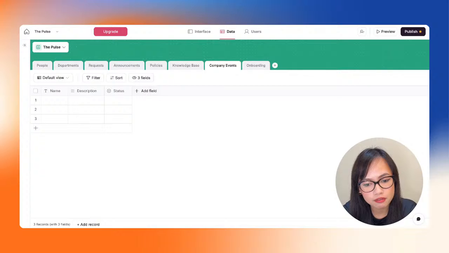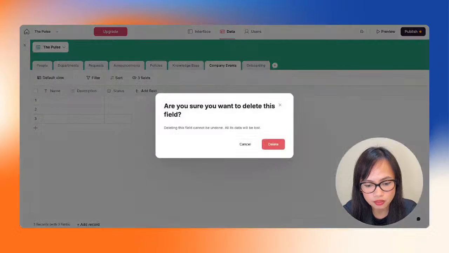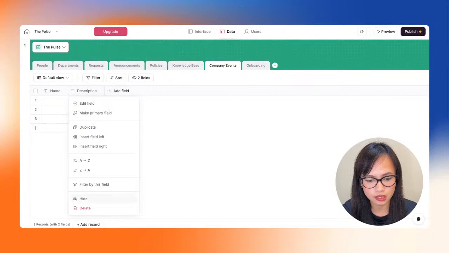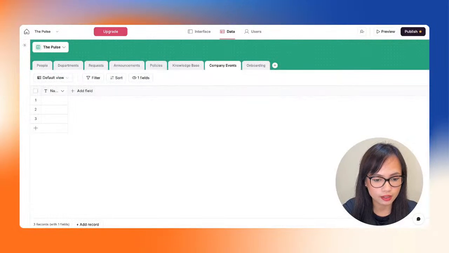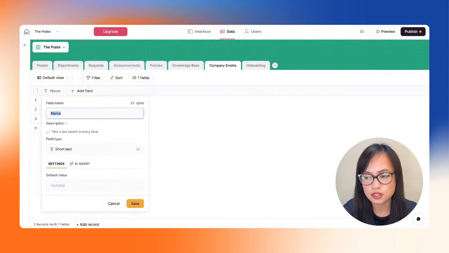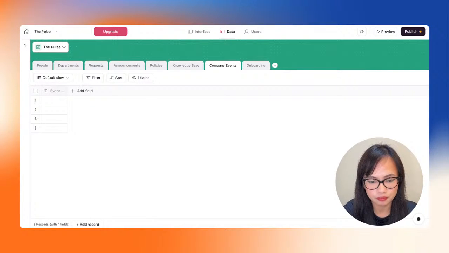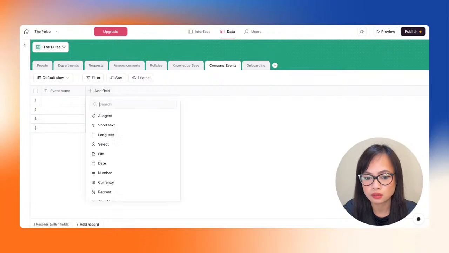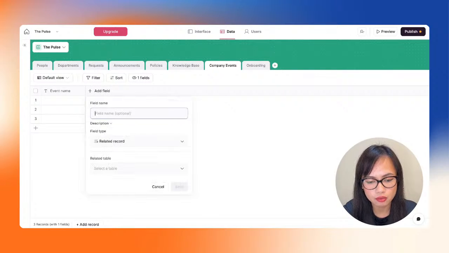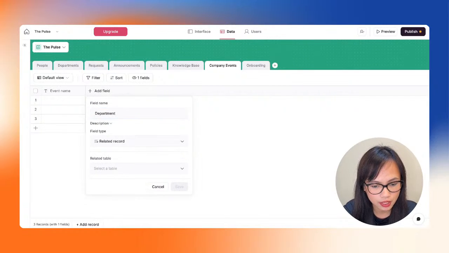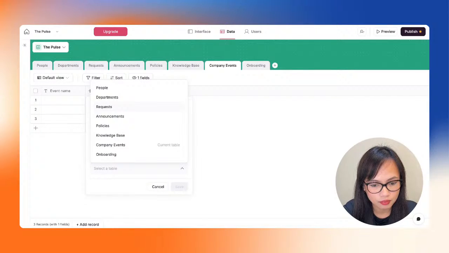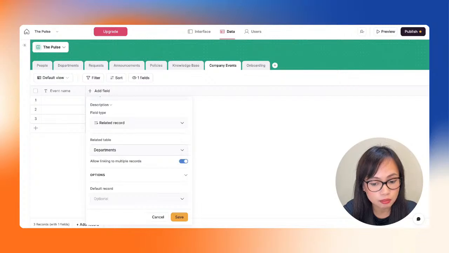Next is we have the company events. So this is, I think, very self-explanatory. Let's delete the second and the third columns. And then let's rename the first column. So the first field would be the event name. Next would be the related record. We want to make sure that we know for which department this event has been created. There we go, departments. It could be for multiple departments, right? So let's click save.